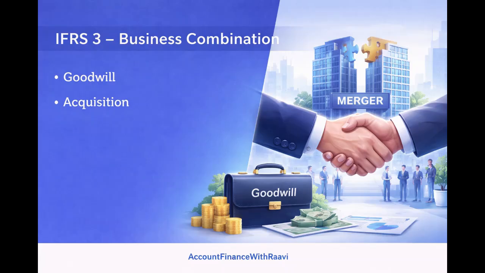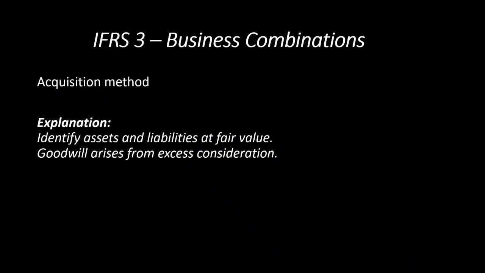Now the next one, IFRS 3, which deals with business combinations. So in this particular business combination, the main thing is to identify the assets and liabilities at fair value, and goodwill arises from excess consideration. Nothing but if the purchase consideration is more than the net assets of the subsidiary company, then there is a possibility of goodwill arising, and accordingly we will be recording it in the consolidated statements.